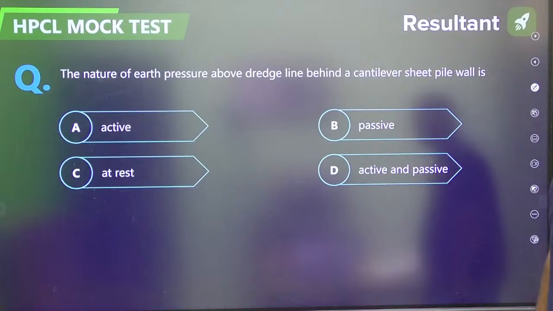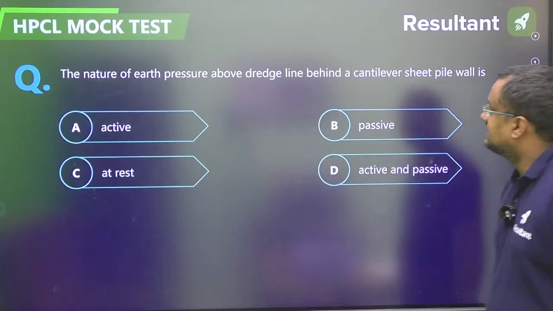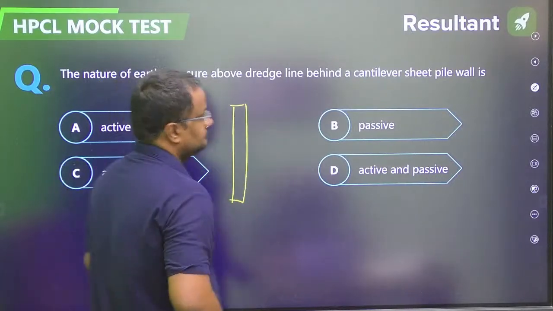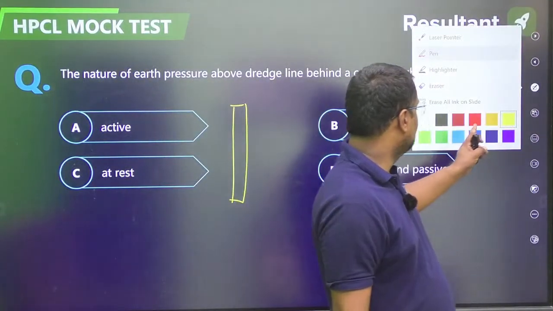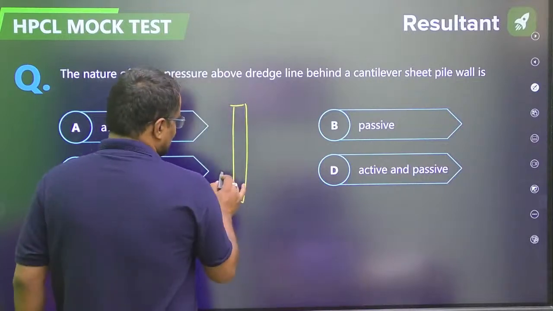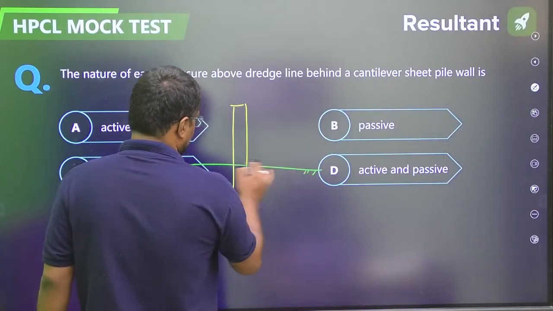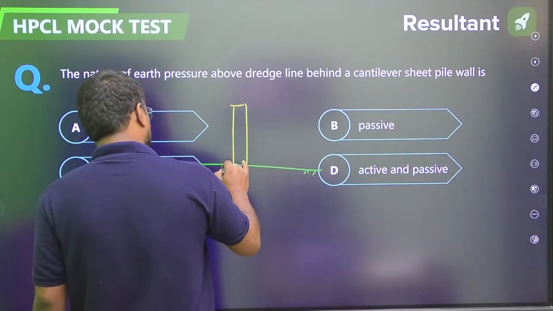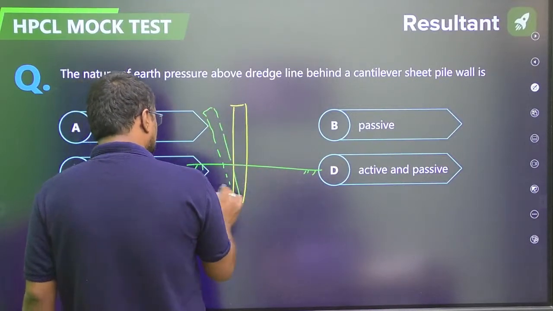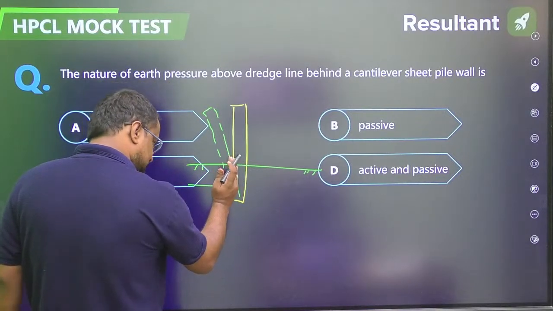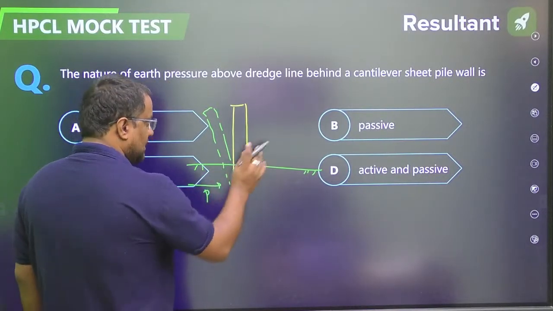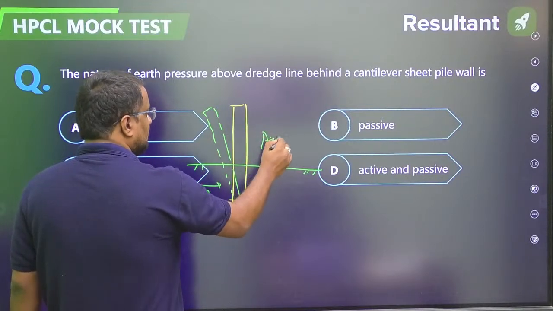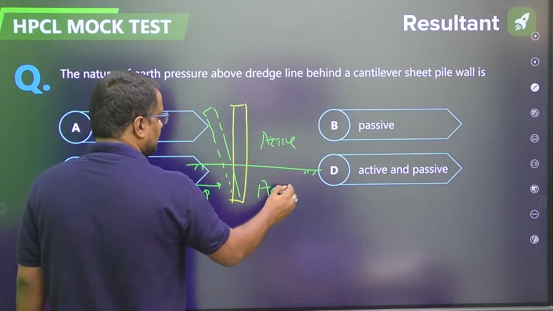Okay. The nature of earth pressure above dredge line behind a cantilever sheet pile. This is a sheet pile. Cantilever means one side fixed. So that is fixed. This is the ground level. If the sheet pile is going like this, from here the wall is coming towards the fill, so passive, and from here the wall is going away, so it is active.